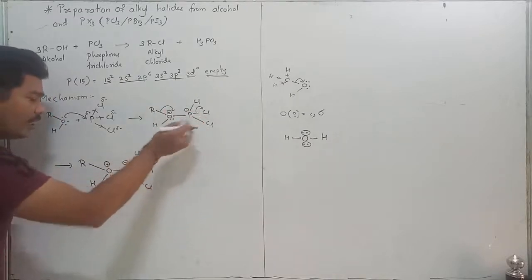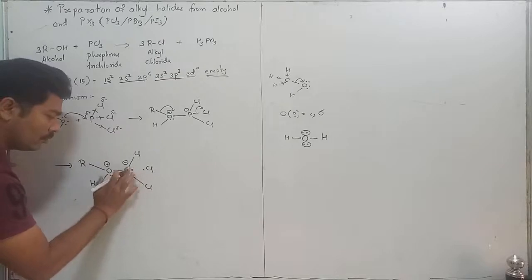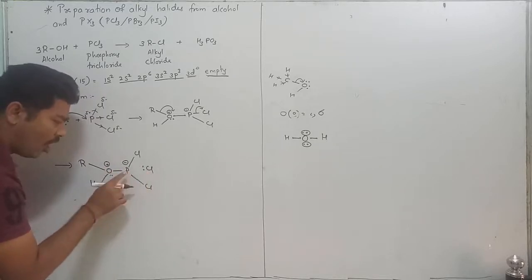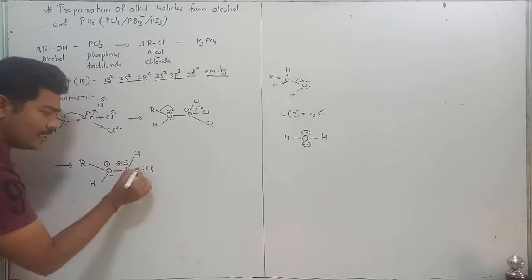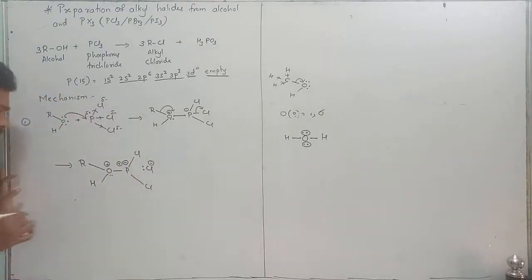I have written again. Now over here, phosphorus charge negative. Now over here, phosphorus is donating the electron. How many electron? 1. Therefore, it carries a positive charge. Cl is accepting the electron. It accepts the electron and carries a negative charge.